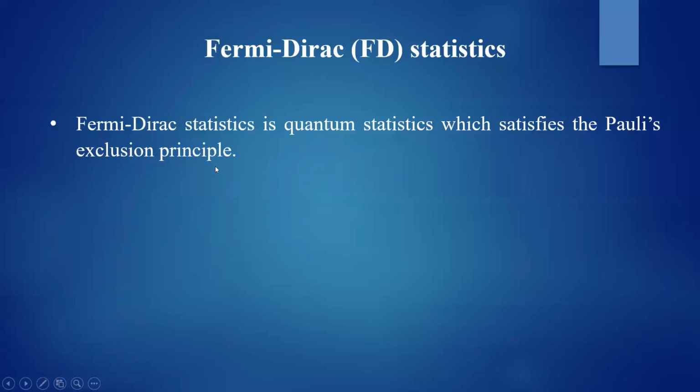So Pauli's exclusion principle says that a state can accommodate only one particle in it, and it should have a different set of quantum numbers. That is the Pauli's exclusion principle. So in a given state, only one quantum particle is allowed. That is what Fermi-Dirac statistics says.